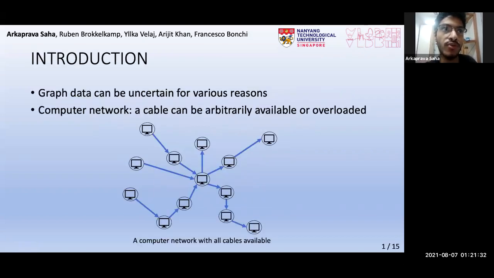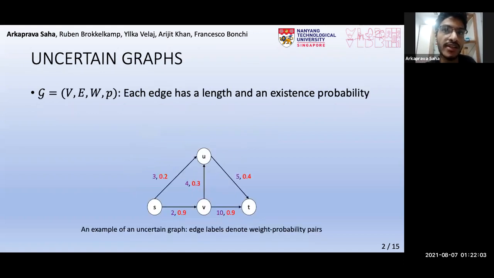As we all know, a lot of real-world data is stored in the form of graphs. Now, that data can be uncertain for many reasons. For example, this figure shows a computer network, where nodes are computers and edges are cables connecting them. Sometimes the network looks like this, where all cables are available for communication. And sometimes it looks like this, where, as you see, some cables are not available because of network overload or technical faults. Motivated by this uncertainty in graph data, we can define uncertain graphs where edges have lengths as well as existence probabilities. This figure shows an example of such a graph.